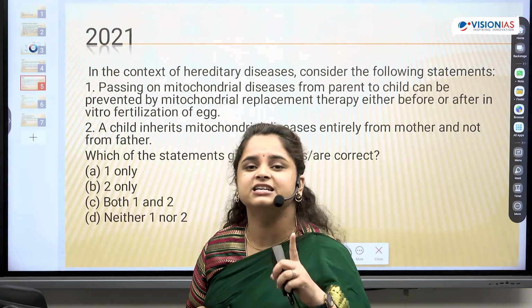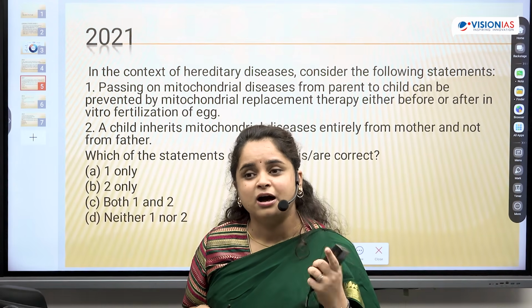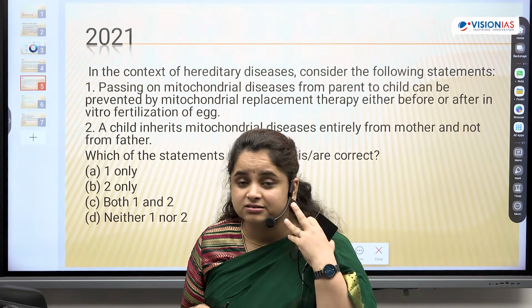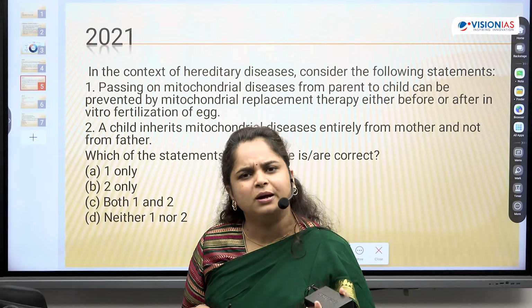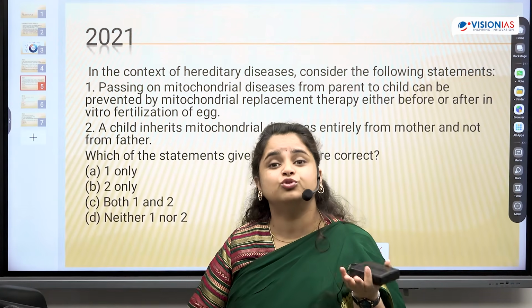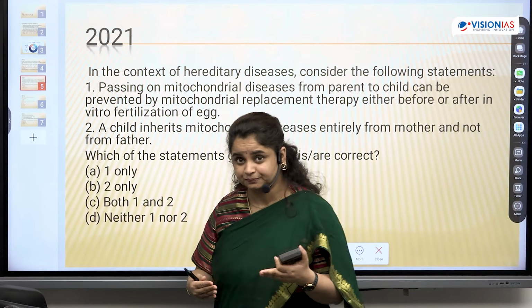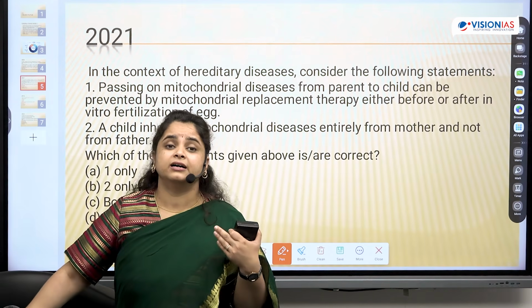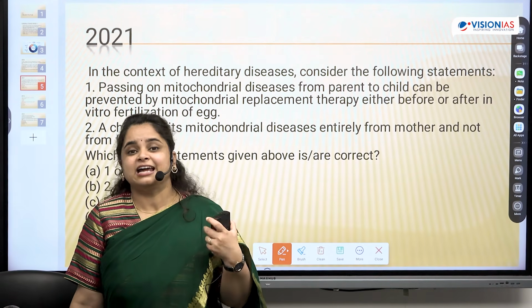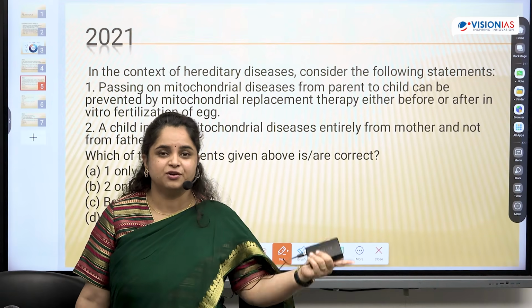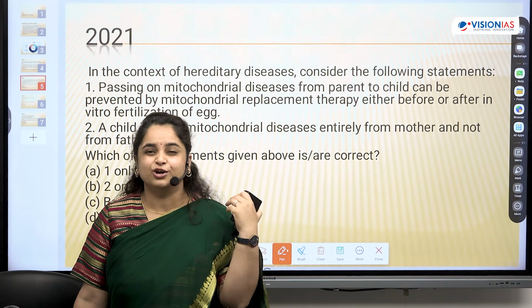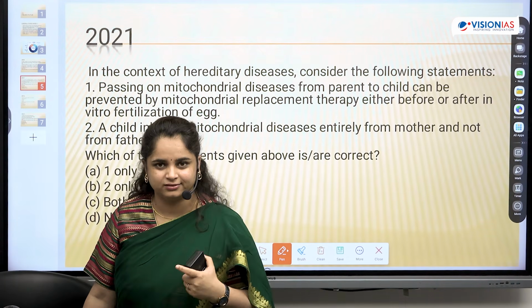Because the differentiation in preparation, or ultimately the differentiation in result, would be in those 2-3 questions. And those 2-3 questions usually come from unconventional areas like science and technology, where you need that advantage, which maybe another person who's ignoring this subject will not have.